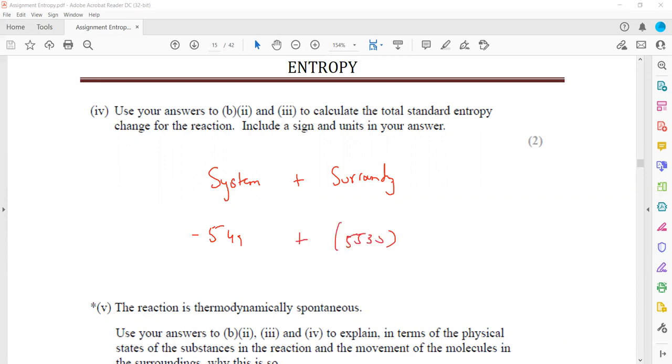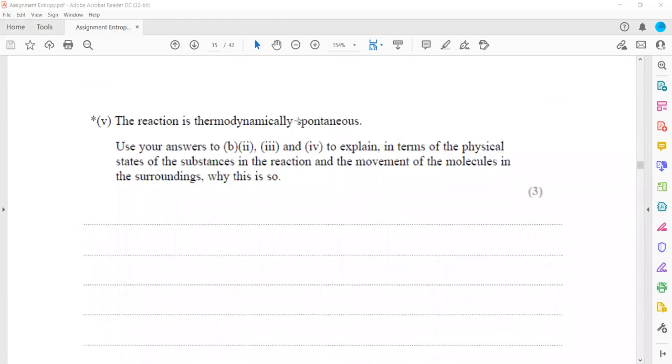So when we calculate, it will come out as 4980 joule mole inverse Kelvin inverse. And the positive sign means it is thermodynamically feasible. The reaction is thermodynamically spontaneous, means it can happen.